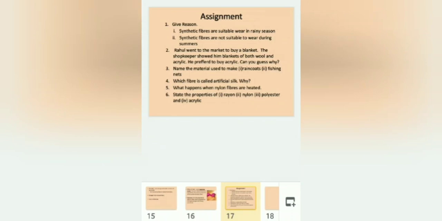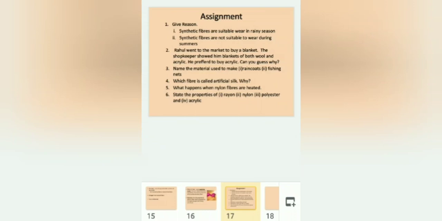So, time for the assignment, children. Give reason. First one, synthetic fibers are suitable to wear in rainy season. Synthetic fibers are not suitable to wear during summers. So you have to justify these two questions. Next, Rahul went to the market to buy a blanket. The shopkeeper showed him blankets of both wool and acrylic. He preferred to buy acrylic. Can you guess why? So you have to support your answer with some justification.